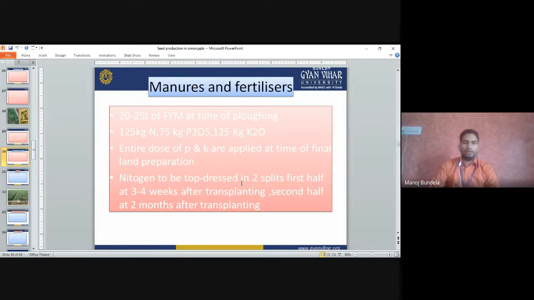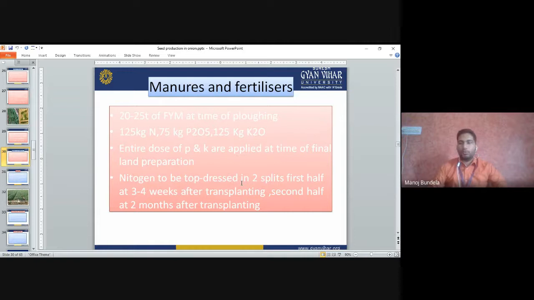Manure and fertilizers. 25 tons of FYM is applied at the time of plowing, and 125 kg of nitrogen, 75 kg of phosphorus, and 125 kg of potassium we apply as a basal dose. The entire dose of P and K is applied at the time of final land preparation.